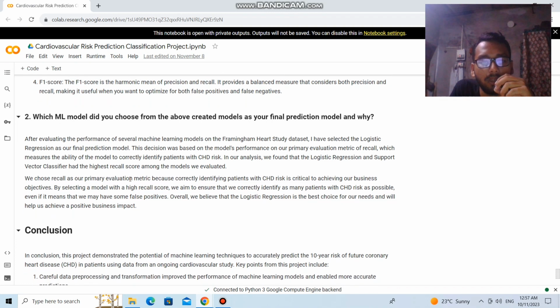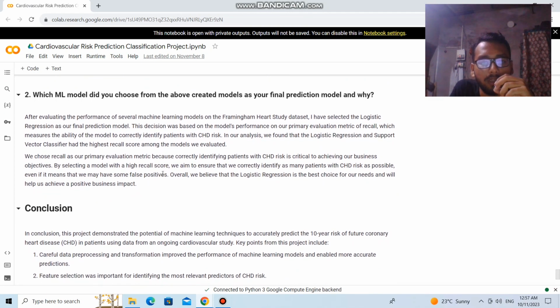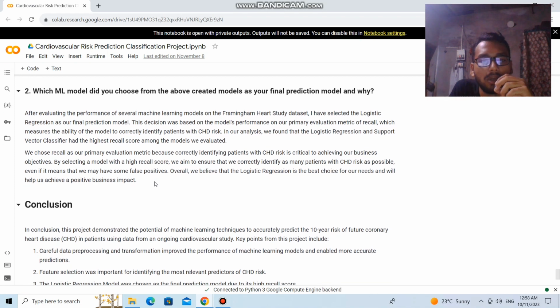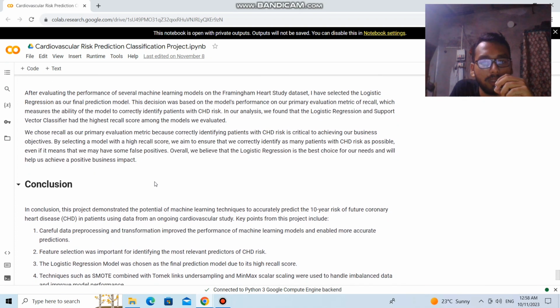We chose recall as our primary evaluation metric because correctly identifying patients with CHD risk is critical to achieving our business objectives. By selecting a model with a high recall score, we aim to ensure that we correctly identify as many patients with the risk as possible, even if it means that we may have some false positives. Overall, we believe that logistic regression is the best choice for our needs and will help us achieve a positive business impact.